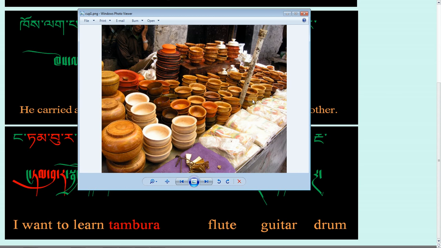And these are the cups generally being used for the butter tea. And this is for tsamba, like when you make a bak, then you use these bigger ones, and these are for tea.